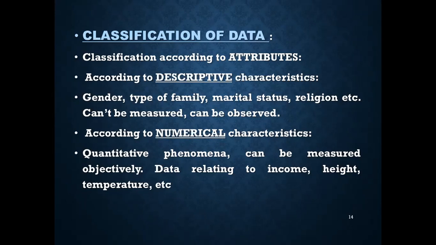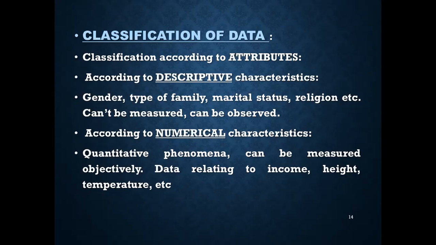Classification according to the attributes. It could be according to descriptive characteristics or according to numerical characteristics. Descriptive could be gender, type of family, whether single or joint, marital status, married or unmarried, religion, Hindu, Muslim, Sikh, etc. It cannot be measured. It can only be observed. So it can't be measured numerically.